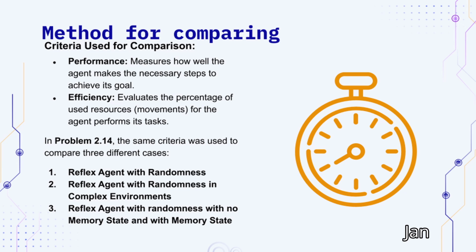In 2.14, the same criteria was used, but for 3 different cases, which would be reflex agent with randomness in complex environments, reflex agents with randomness with no memory state, and with memory state.